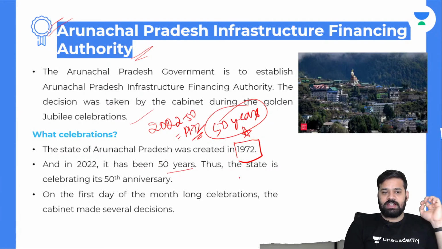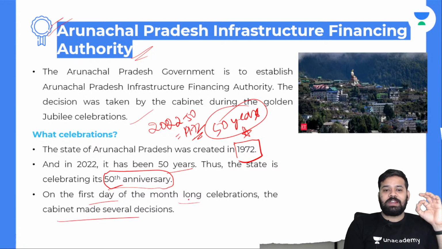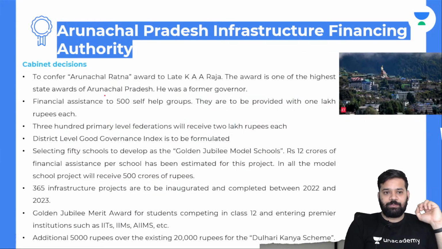I already told you this. Thus, the state is celebrating its 50th anniversary. On the first day of the month-long celebrations, the cabinet made several decisions. Now we saw the cabinet decisions. What are the cabinet decisions? To confer the Arunachal Ratna award to late KAA Raja. The award is one of the highest state awards of Arunachal Pradesh. He was a former governor.